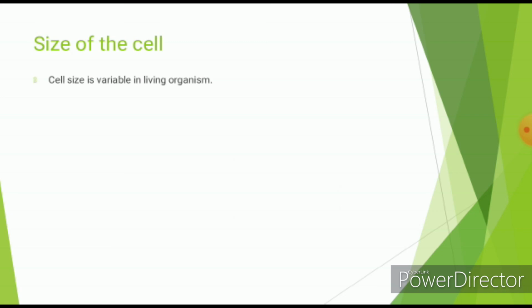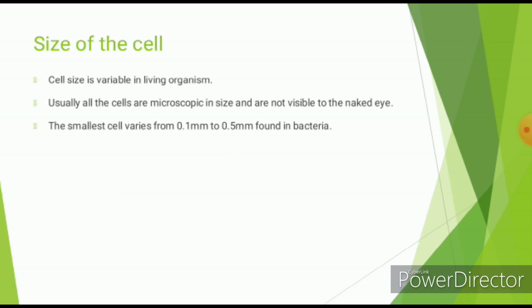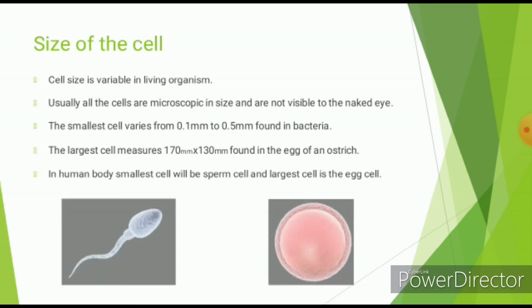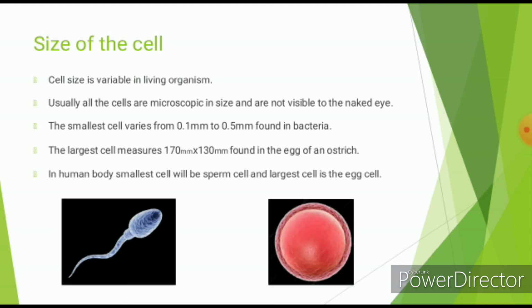Cell size is different in living organisms. Usually all cells are microscopic in size and not visible to the naked eye. The smallest cell we can find in the bacteria and the largest cell we can find in the egg of ostrich. In our human body, the smallest cell is the sperm cell and the largest cell is the egg cell.